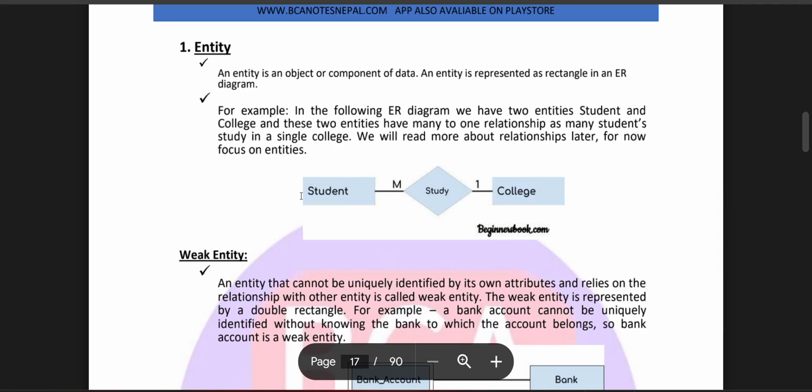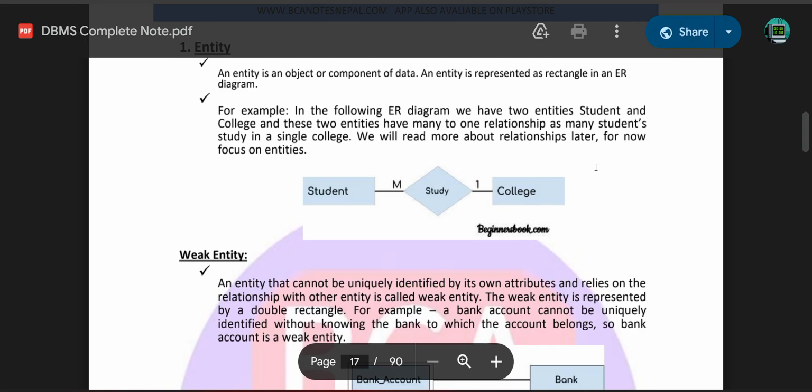Entity: an entity is an object, a component of the data. An entity is represented as a rectangle in an ER diagram. For example, in the following ER diagram, we have two entities, student and college. These two entities have a many to one relationship, as many students study in a single college. We will read more about relationships later. For now, focus on the entity: student studies in college.